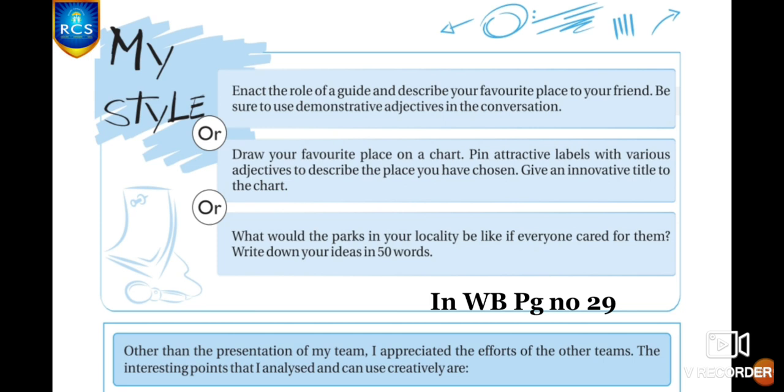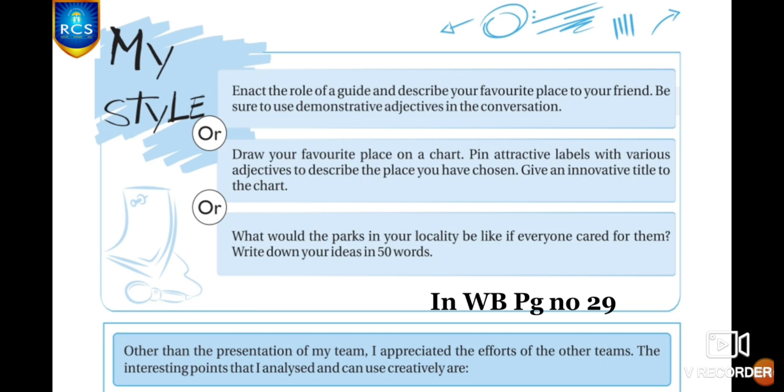You have to select any one of your favorite places and draw it on a chart. Pin attractive labels with various adjectives to describe the place you have chosen. In a small sheet of paper, you can write many different adjectives to describe that particular place. Then you have to paste it in that drawing. You have to choose adjectives related to that place. Give an innovative title to the chart.